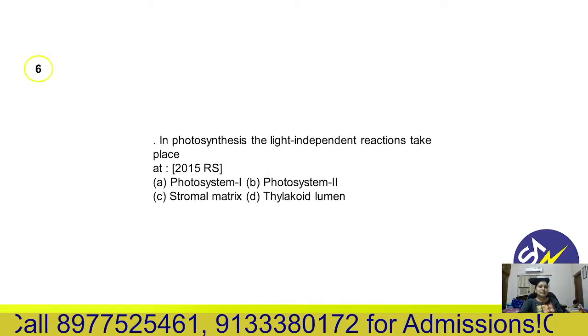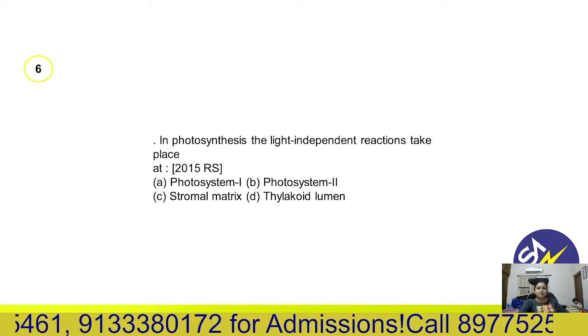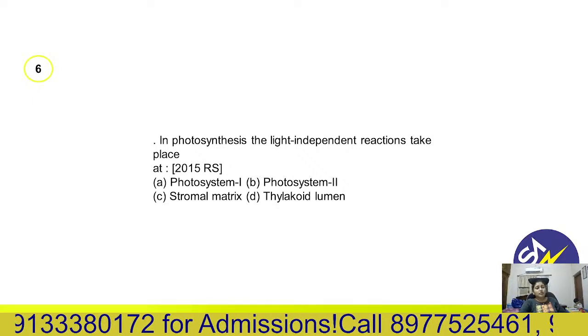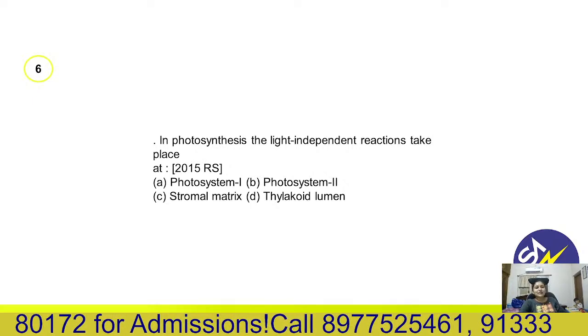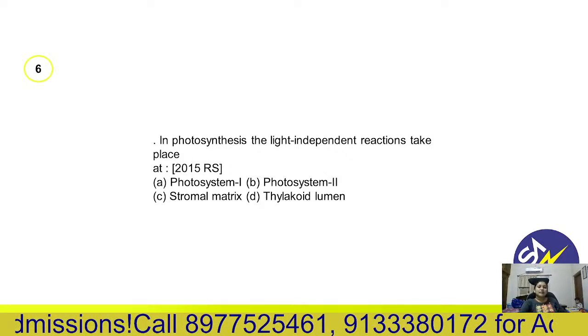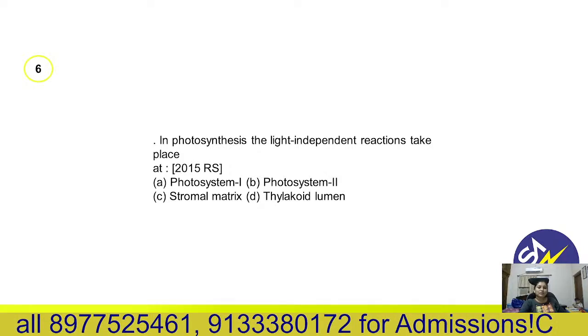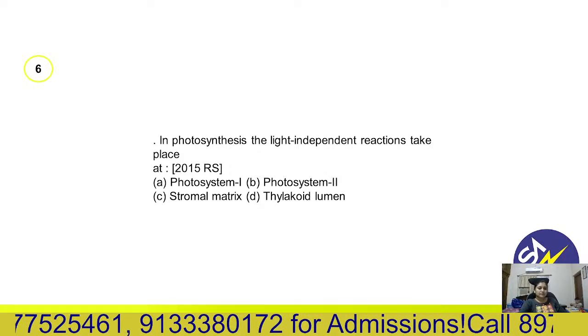The light independent reaction, that is dark reaction, of photosynthesis takes place in PS1, PS2, stroma matrix or thylakoid lumen.